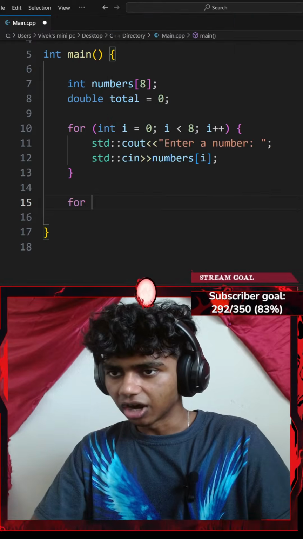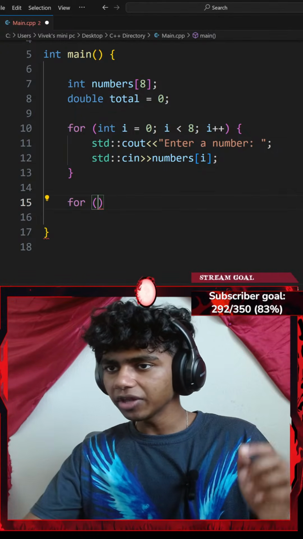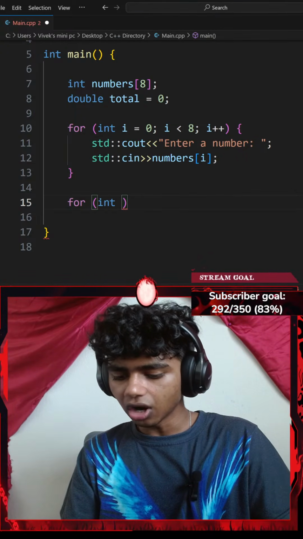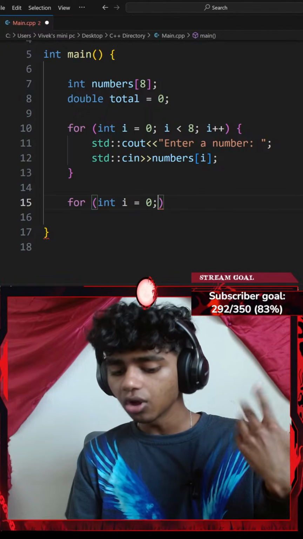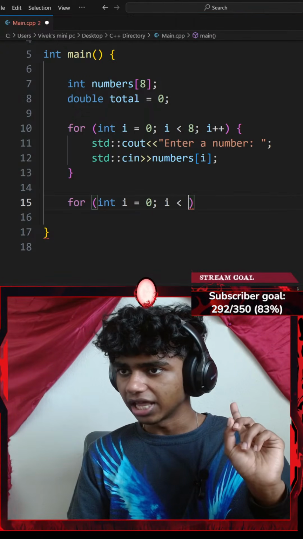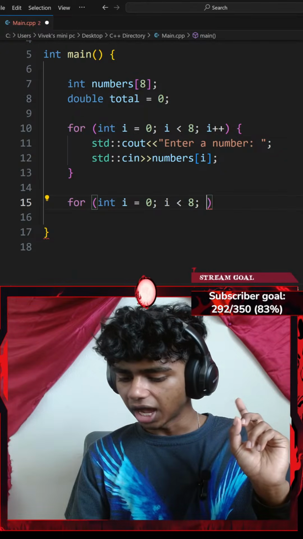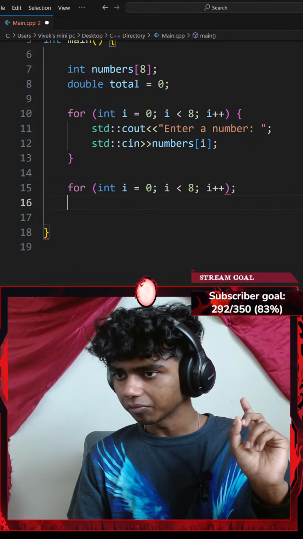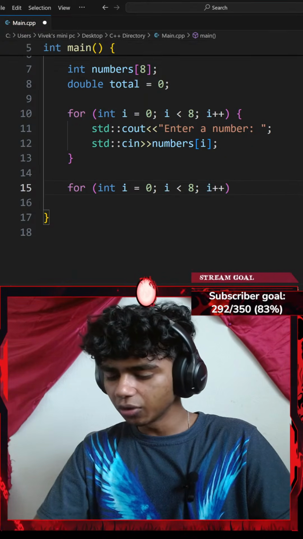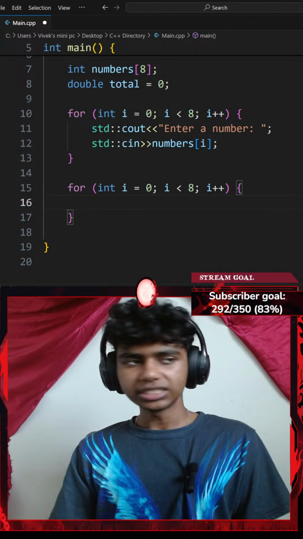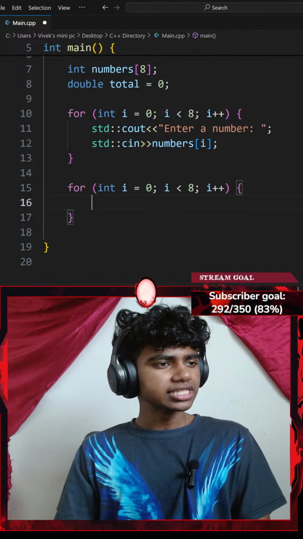That said, let me go with another for loop. For the integer i equals 0, while my i is less than 8, I'm going to increment my i by 1. Okay, perfect, and then a pair of curly braces. Let's see, so it says the sum of all numbers.